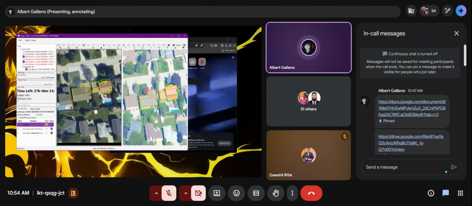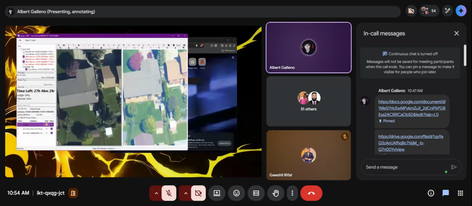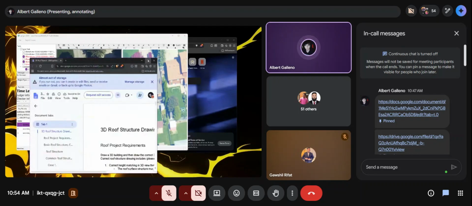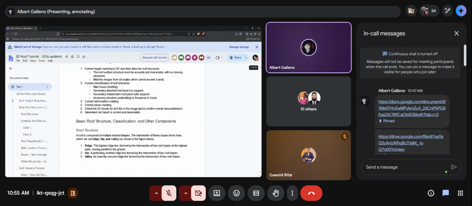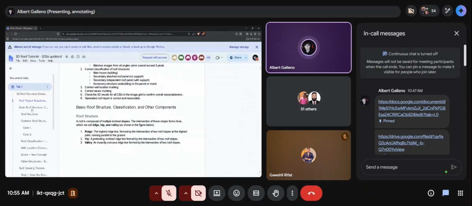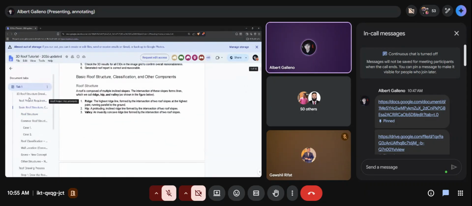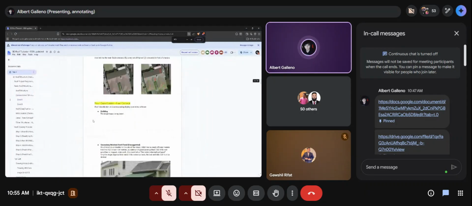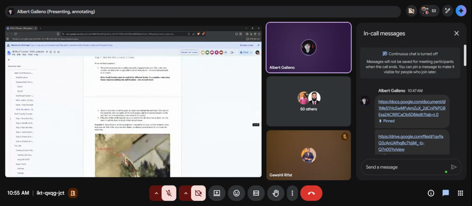So this one, I already made this one, right? So now, the first document that I sent to you guys, this is the 3D Roof tutorial, right? Like this one. You need to read all the documents, right? And all the tools are right here in the bottom.